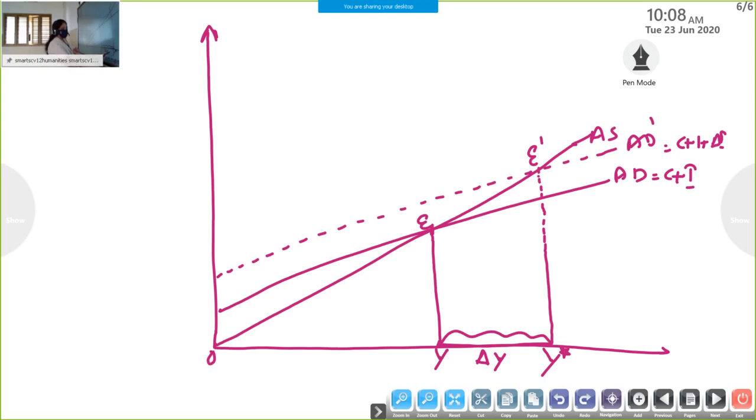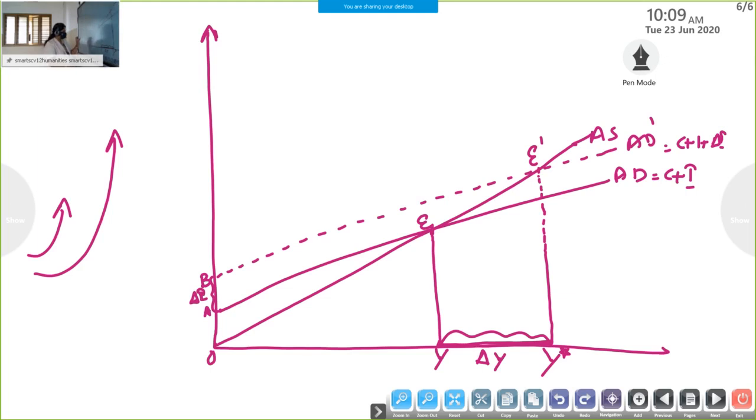Clear? Why did the additional level of income happen? Because of a rise in the level of investment. So a rise in investment causes a greater rise in income. See, this much is the additional level of income. If I take points A and B, this much is the additional level of aggregate demand, or the additional level of investment.